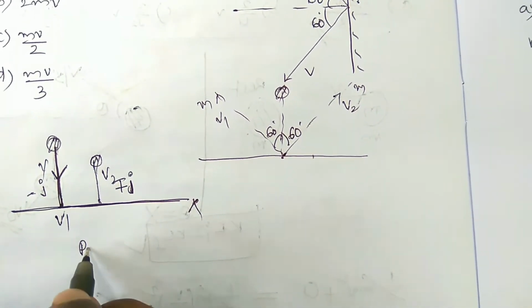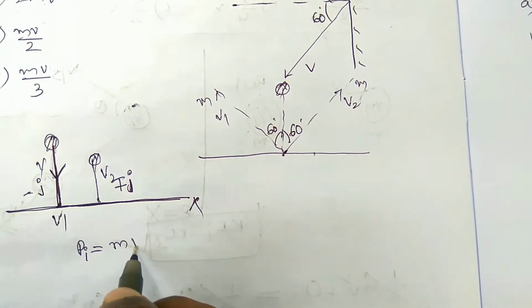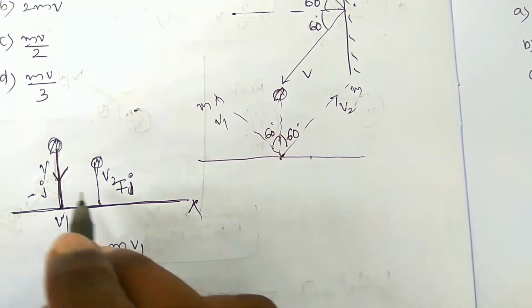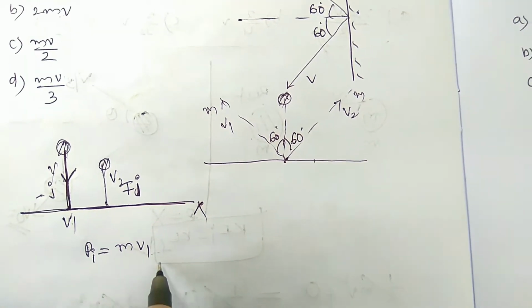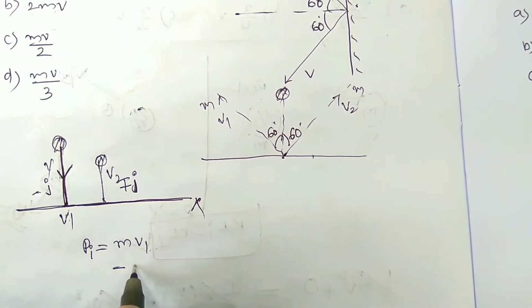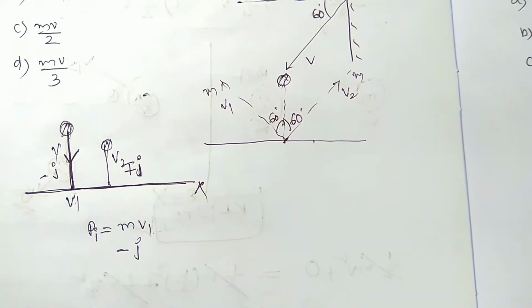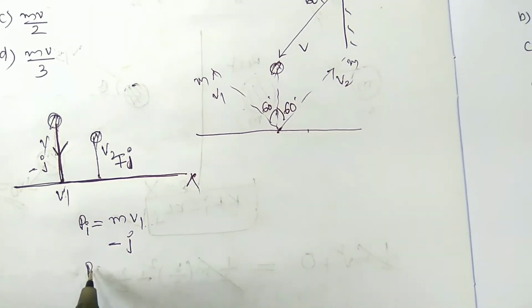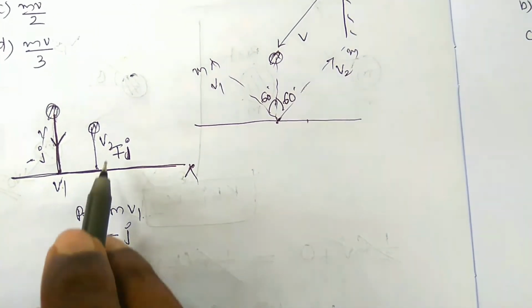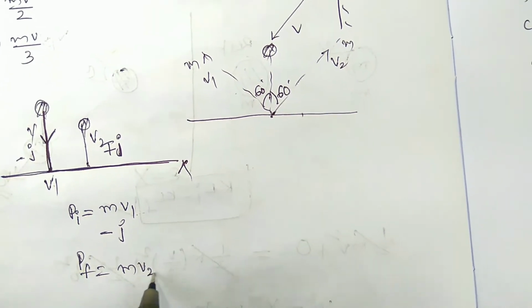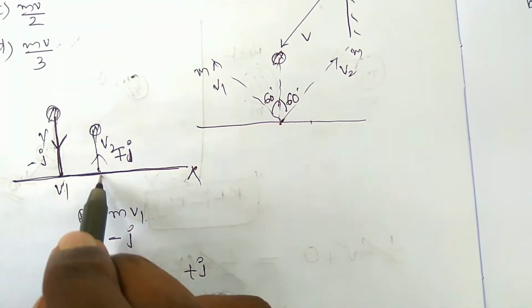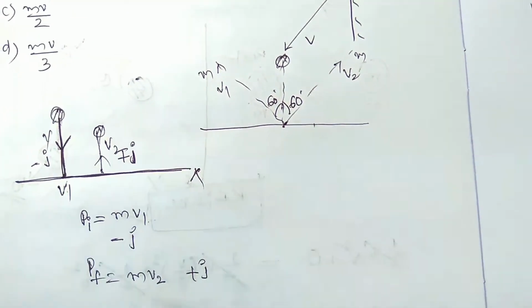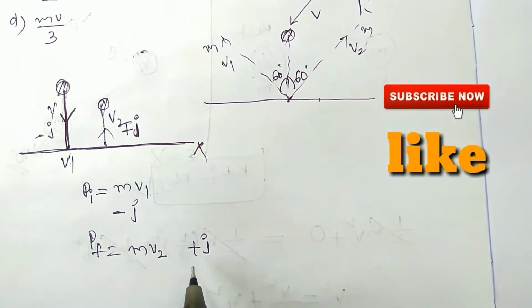So the initial momentum pi is equal to mv1, where v1 is the velocity. In vector form it is minus j, because it is in the downward direction. The final momentum pf is equal to mv2, and vectorially it is plus j, because it is the upward y direction, that is the j unit vector.